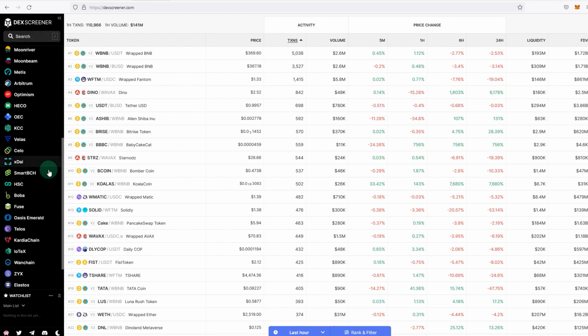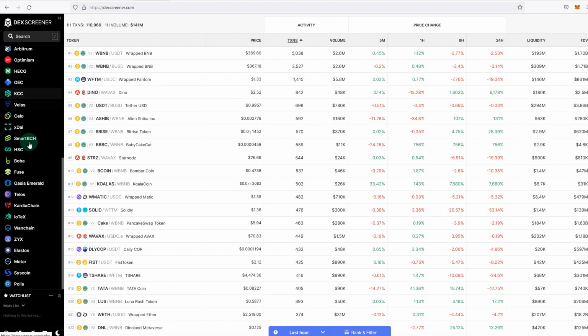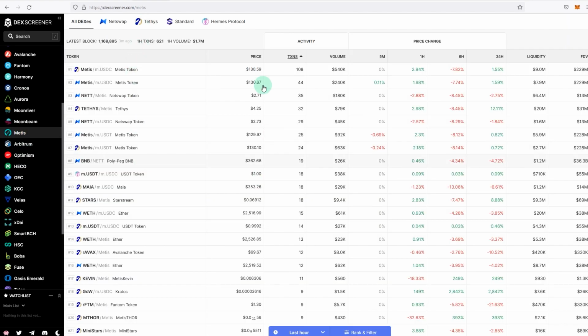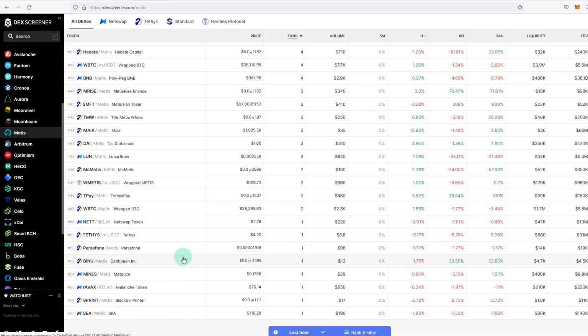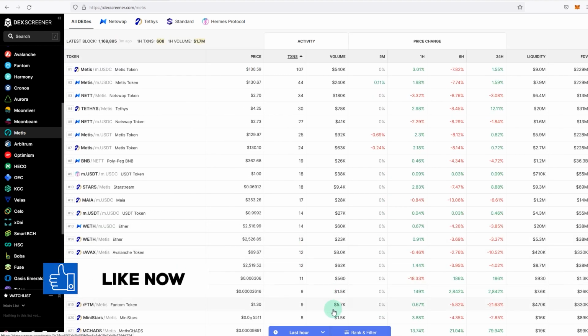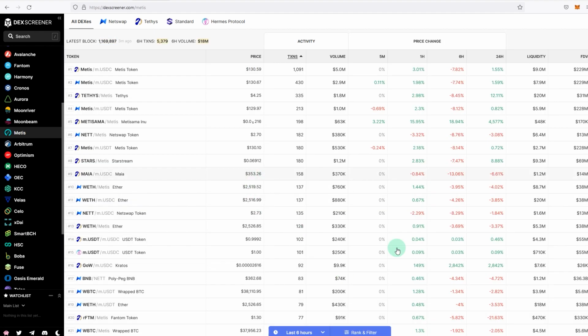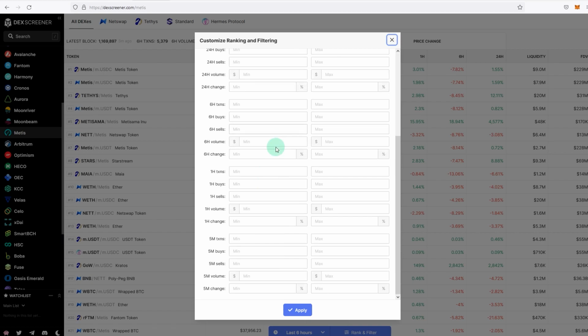So what I do is I open DEX Screener and you can choose your ecosystem. For example, METIS. It tracks all the DEXs, NetSwap, Tethys, Standard Protocol, Hermes Protocol, and this will track all the pairs on these DEXs. If you look at the bottom, there's different ways to filter this. So I go to at least 6 hours or even 24 hours, and then I'll go to rank and filter. There's a lot of things you can choose from.